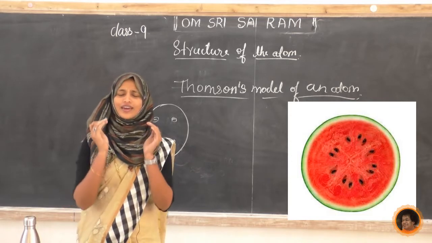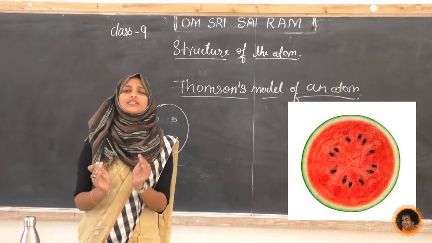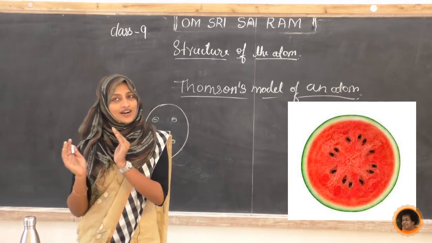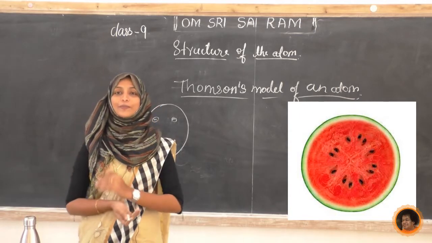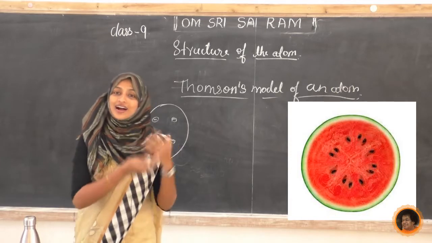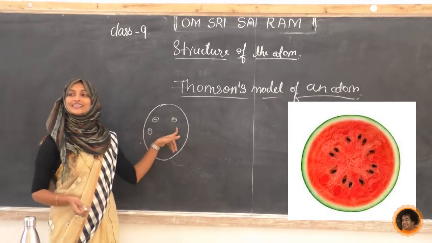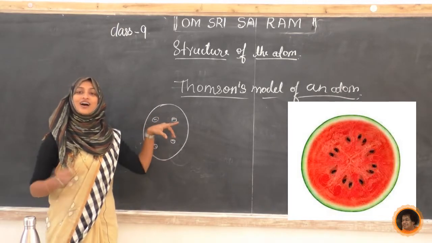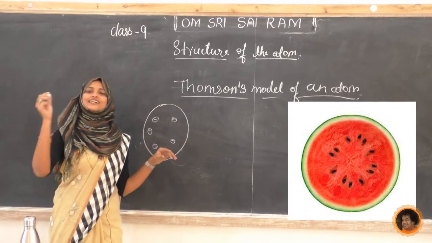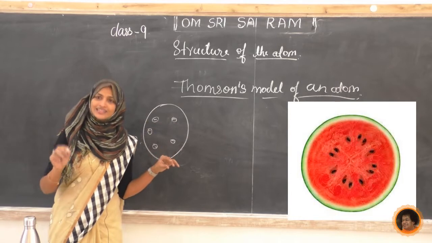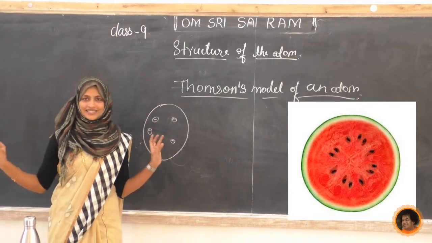Now, same as that, he is saying that the structure of the atom is very much similar to this watermelon. Now tell me, what are the subatomic particles present in the atom, and what is he resembling here? So the atom's electron is here. He is saying that just as the seeds are embedded inside the watermelon, the atom has electrons in the same way.